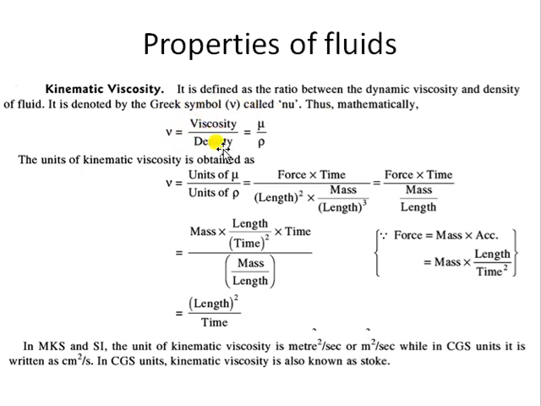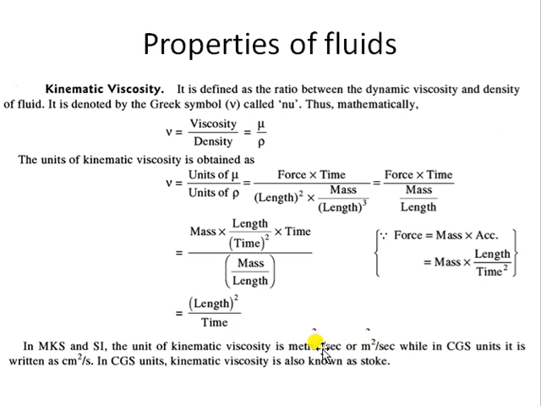Now what will be the unit of kinematic viscosity? Ultimately you can solve it and find that it is length squared per time. The SI unit of length is meter and time is second, so the unit is meter square per second. That is the SI unit of kinematic viscosity.